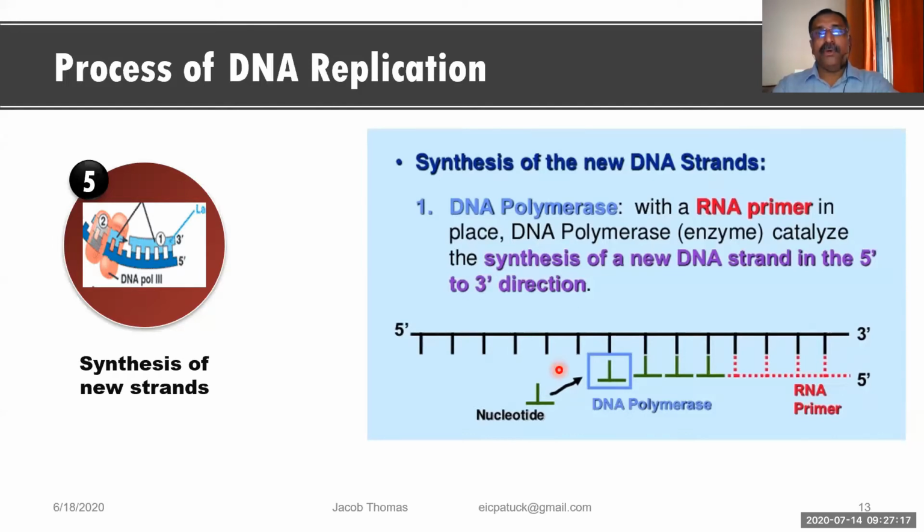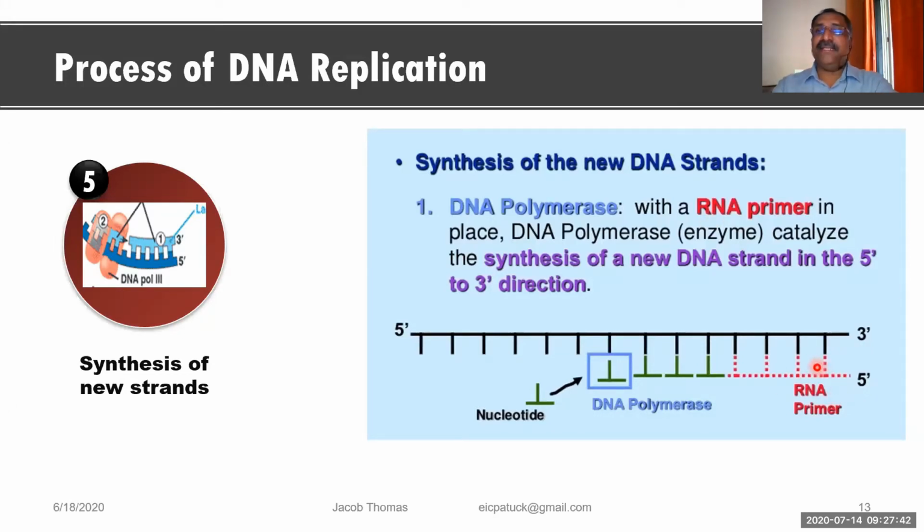here also, when the DNA is synthesizing a new strand, it needs a base. In this case, that base is an RNA primer. A small RNA primer will go to the DNA synthesizing area.